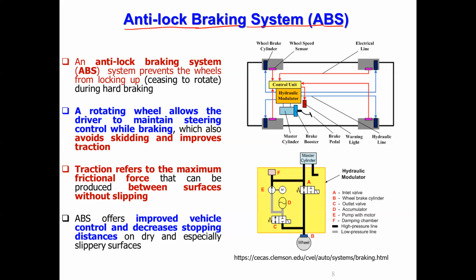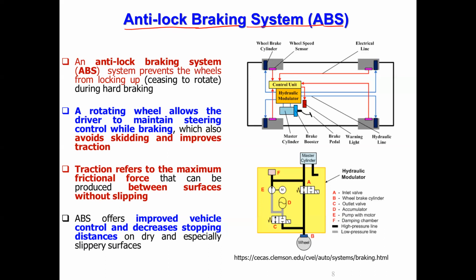That is why the vehicle keeps moving even when the engine is stopped. When you apply the brake, this energy is dissipated as heat in the brake drum through friction. If you try to stop the vehicle suddenly, the wheels will get locked.